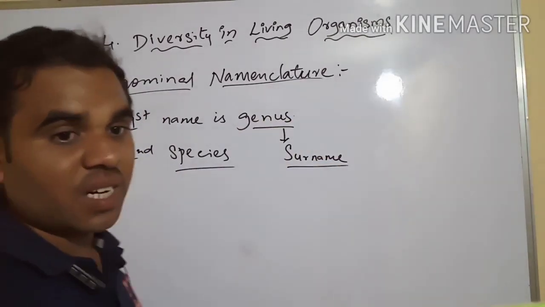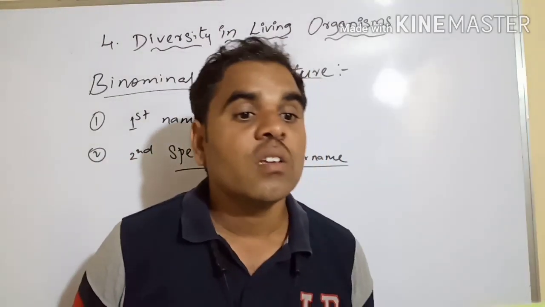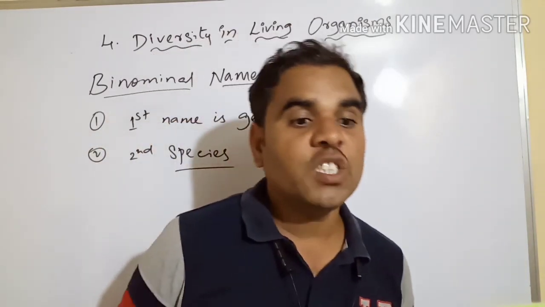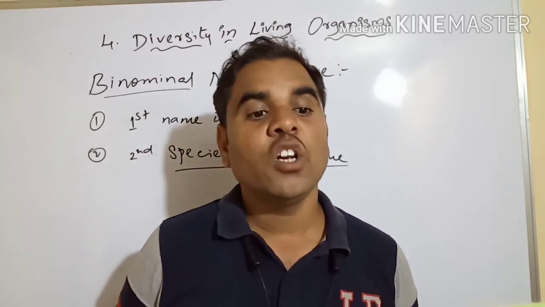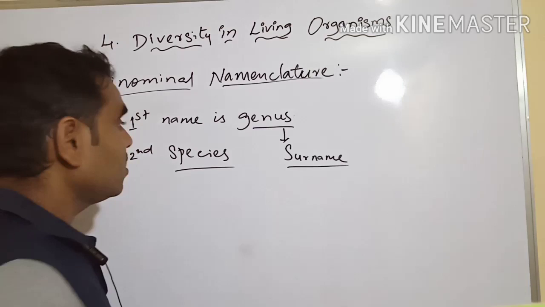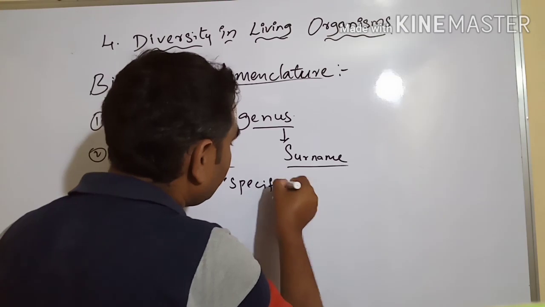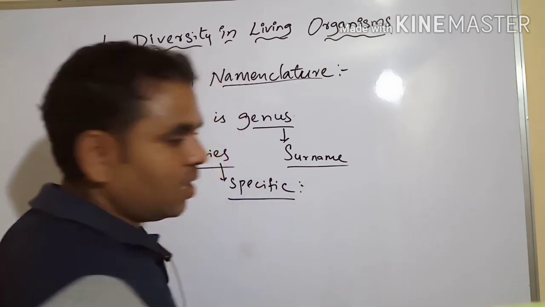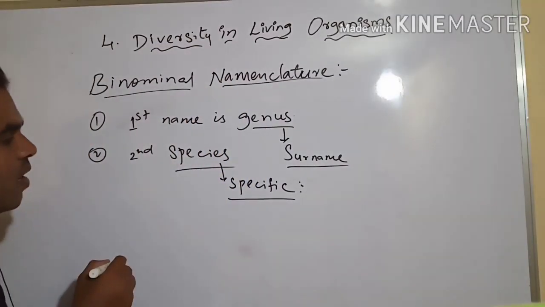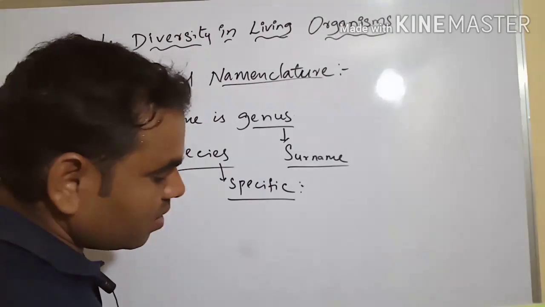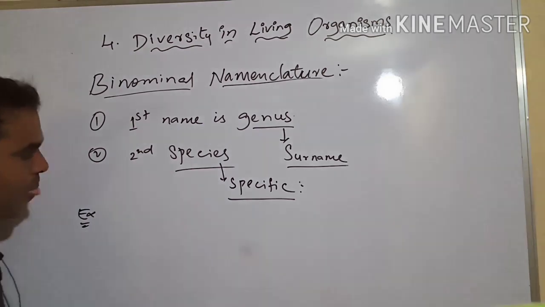Genus means surname. Next, the second name is the species to which it belongs. This name is specific to the organism. Let us complete two more examples so it can be understood easily.